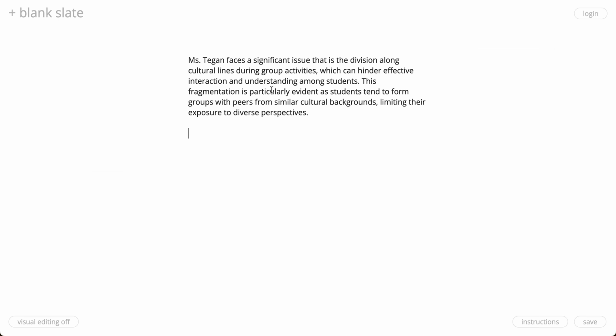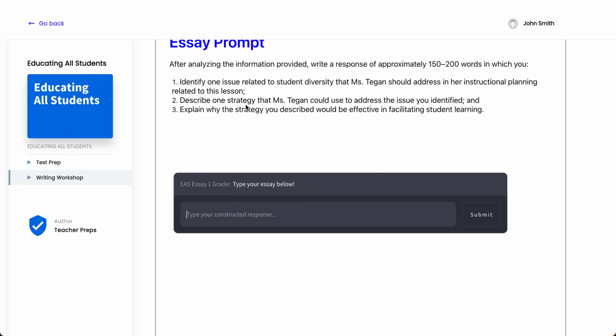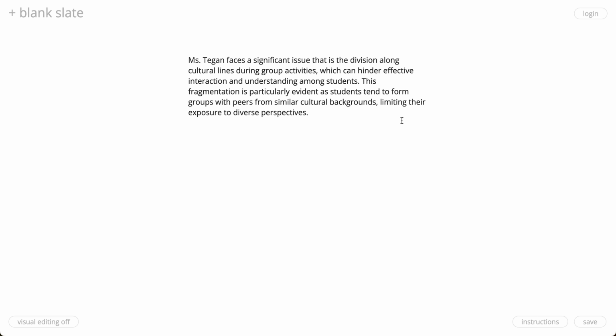Notice how I clearly laid it out so that it is easy for the scorer of the exam to say, okay, this person identified task number one clearly and simply. Now let's go to task number two, which is to describe one strategy that Ms. Teagan could implement in order to resolve the issue. So let's go back here. Let me think here. What could we do?